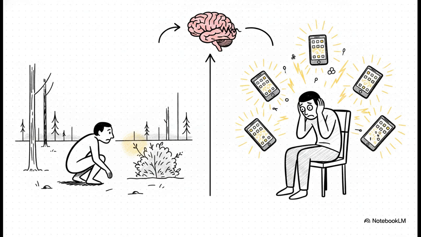Look at our modern environment. We're sitting in climate-controlled rooms, staring at glowing rectangles that are constantly screaming for our attention, offering endless, effortless hits of digital significance. Our ancient neurological machinery is, quite frankly, severely maladapted to this reality. It's a biological glitch, an evolutionary mismatch so profound that it's physically reshaping the architecture of our prefrontal cortex.